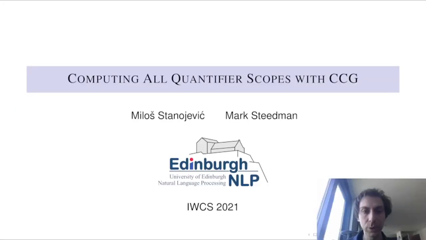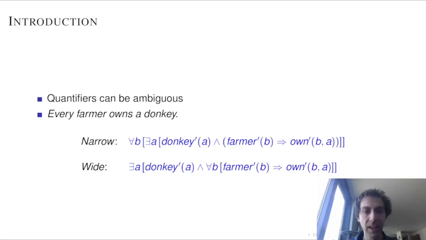Hello, I'm going to tell you about computing all quantifier scopes with CCG. A sentence like "every farmer owns a donkey" is an ambiguous sentence and has two different readings shown below. The main difference between them is the scope between the existential and universal quantifier.